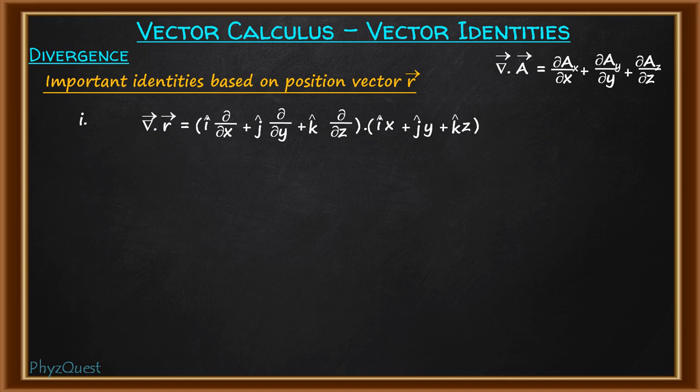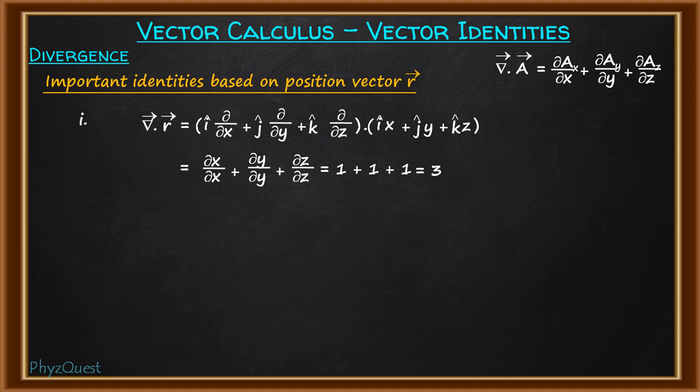So what will happen here is when you take the dot product, this will be equal to del x by del x plus del y by del y plus del z by del z. All the terms will yield the result 1. So this will be equal to 1 plus 1 plus 1, which is equal to 3. So when the divergence is taken of the position vector r, it will yield the answer 3.